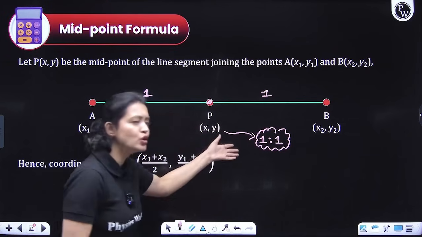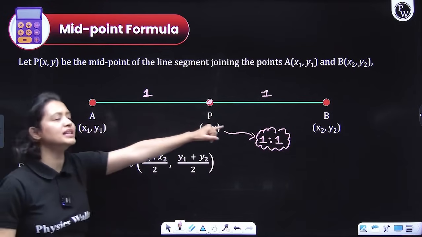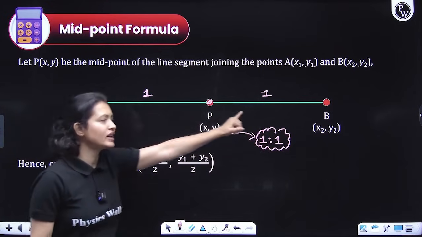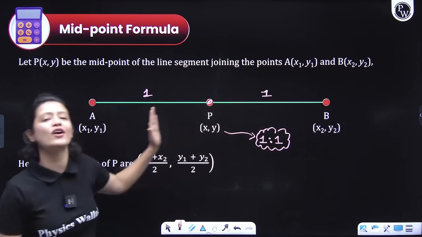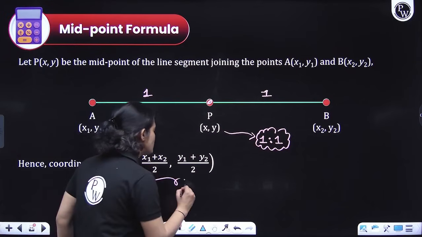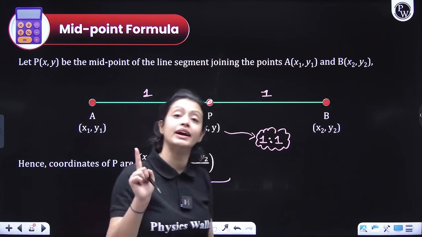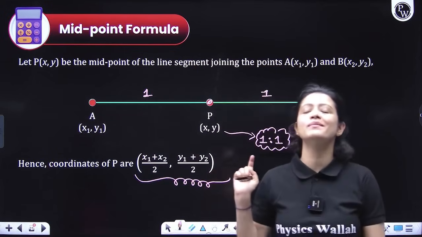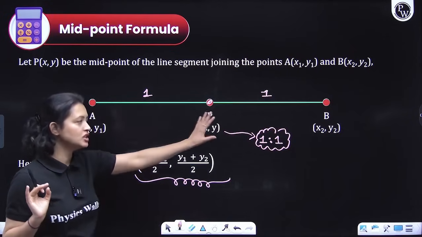If you do that, what will you get? You will simply get this: the x coordinate would simply be the sum of x coordinates of A and B divided by 2, and the y coordinate would be the sum of y coordinates of A and B divided by 2. So the midpoint formula is the most basic formula out there. Remember, it is x1 plus x2 divided by 2, comma y1 plus y2 divided by 2. And I hope you understood this part.